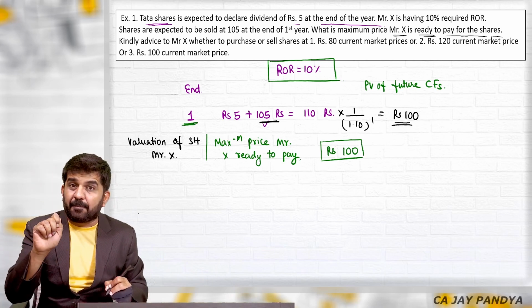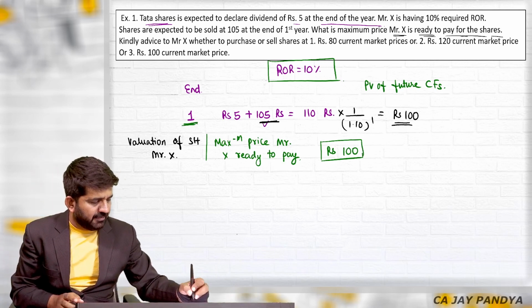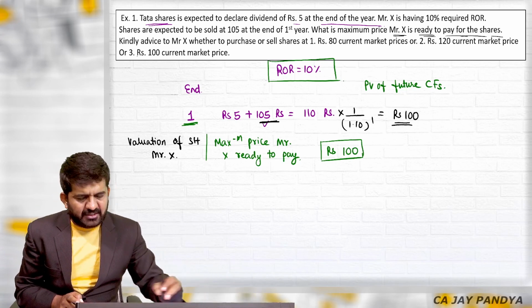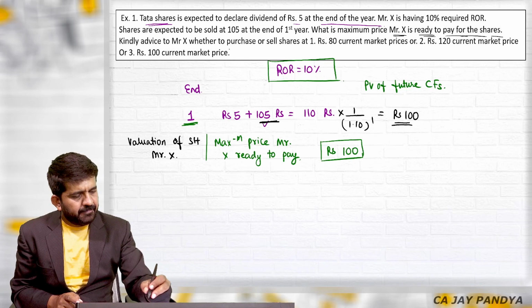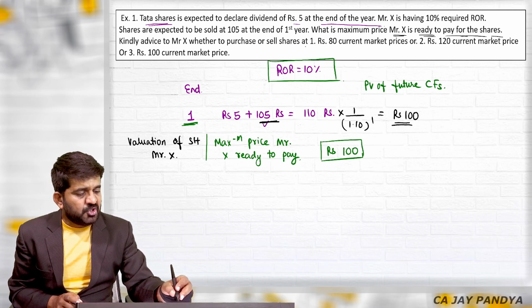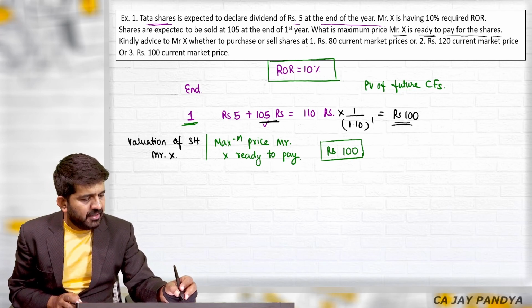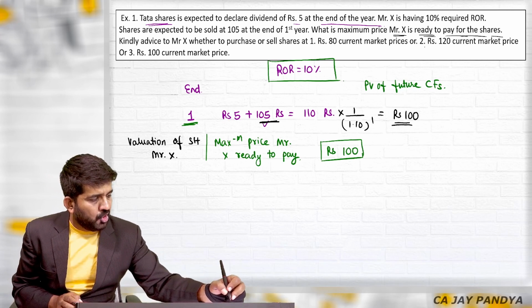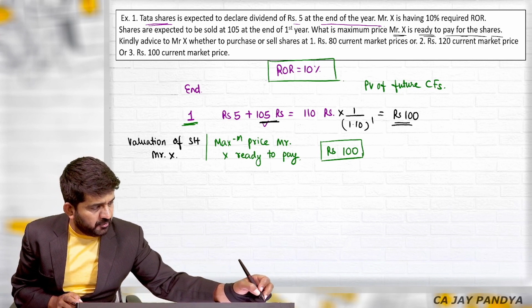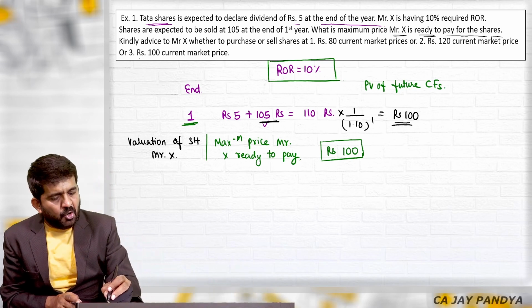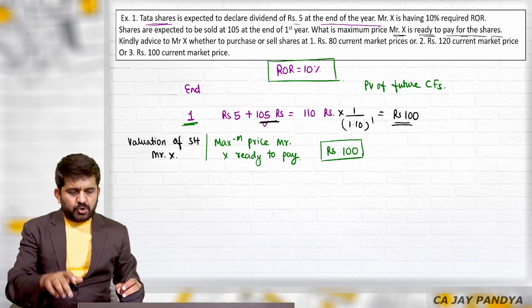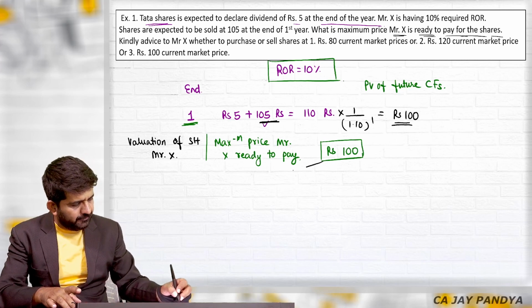We will be finding out the present value of only 1 year. I am getting rupees 100. The maximum price X is ready to pay for the share is rupees 100. Whether to purchase or sell the share at option 1, rupees 100 current market price, or option number 2, rupees 120 current market price, or option number 3, rupees 100 current market price. So there are 3 options available.